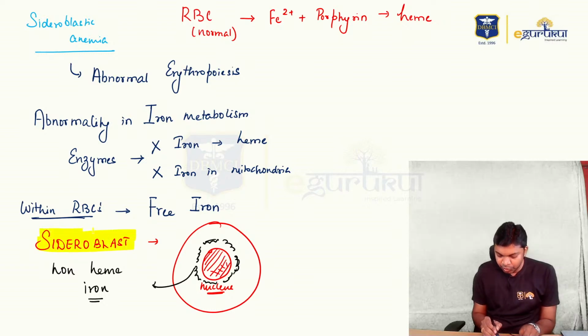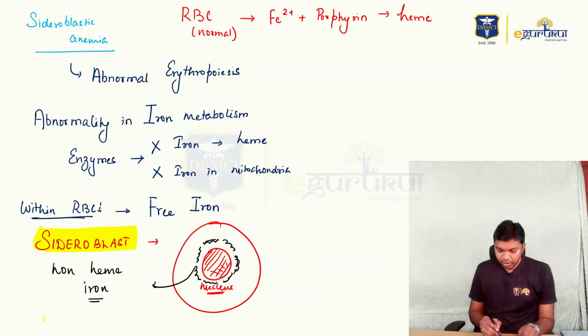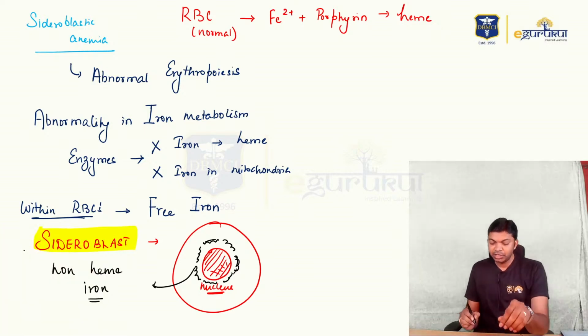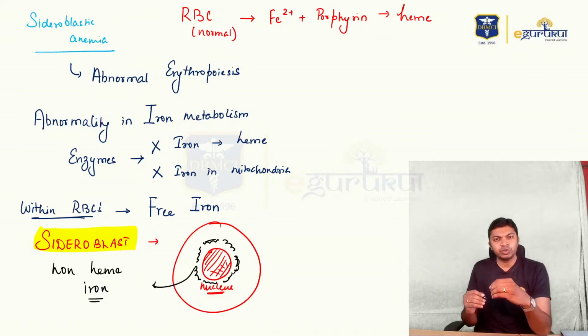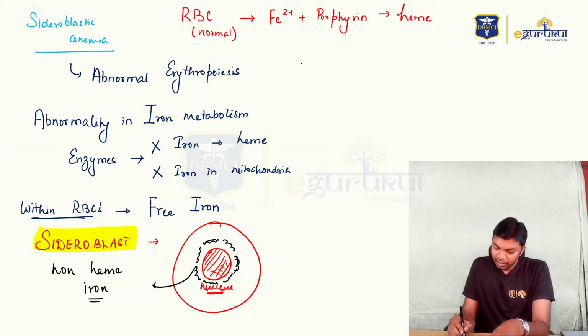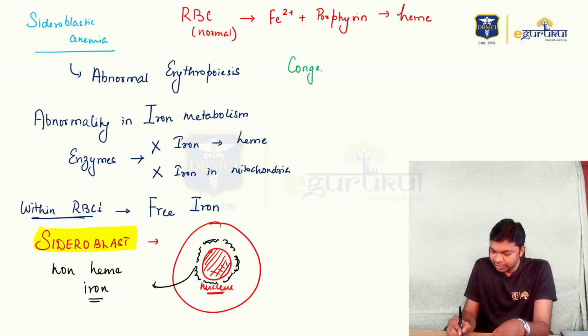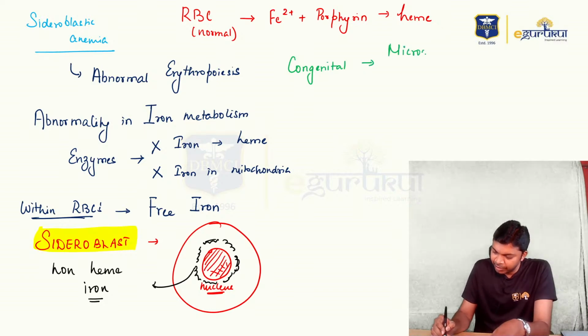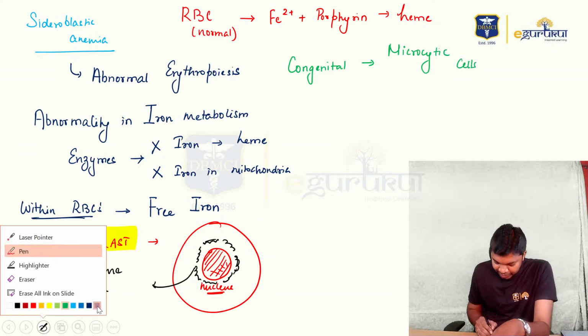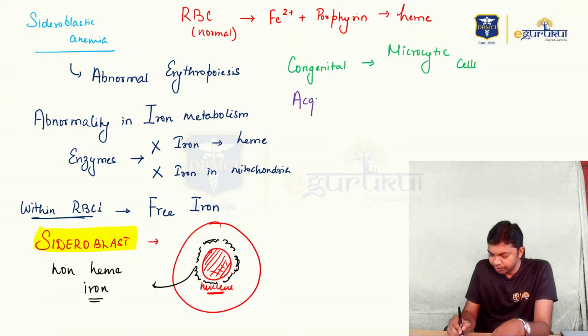Now, regarding this question, doctors, sideroblastic anemia can produce two kinds of cells. If the sideroblastic anemia is congenital, it will produce microcytic anemia, or if the sideroblastic anemia is acquired, it will be macrocytic anemia.